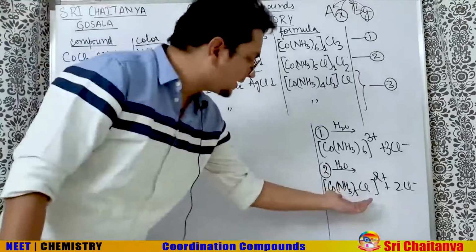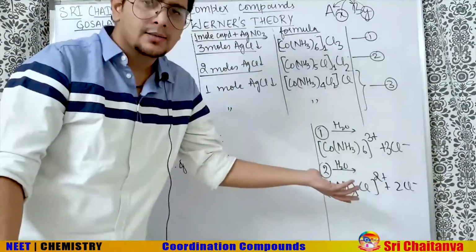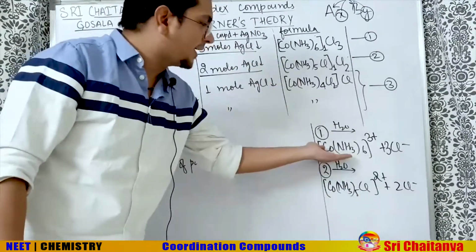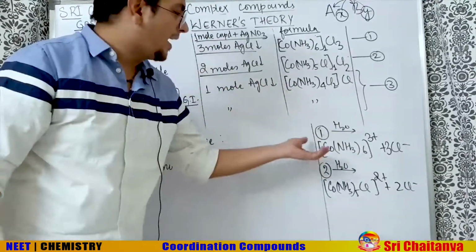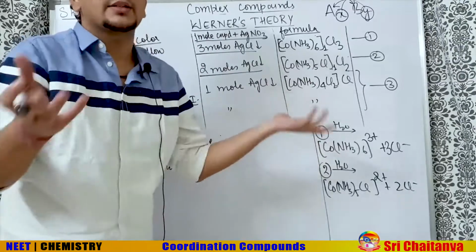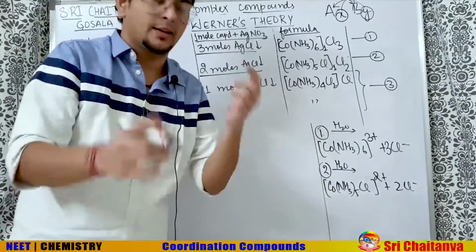So this complete thing is just a cation. It is like Ca2 plus, just like Ca2 plus. This is just like Al3 plus. Don't treat them differently. It is also one ion, just that the ion is a little complex. That's why it is called a complex ion. It's not a simple ion.